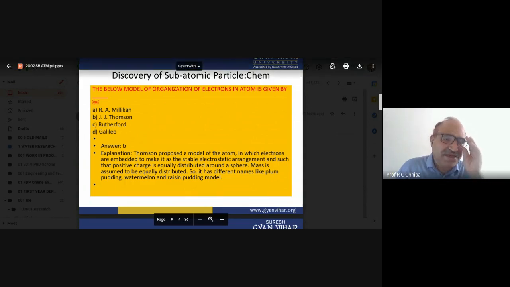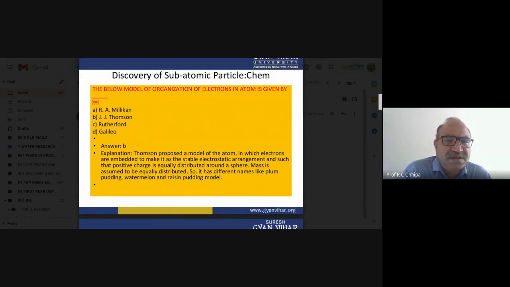First of all, I read this one. The below model of organization of electrons in an atom is given by J.J. Thomson. J.J. Thomson gave a better conception regarding the subatomic particles. Now we have R.A. Millikan, J.J. Thomson, and Rutherford. So the correct answer is J.J. Thomson.